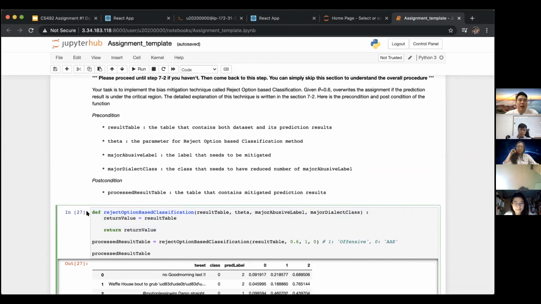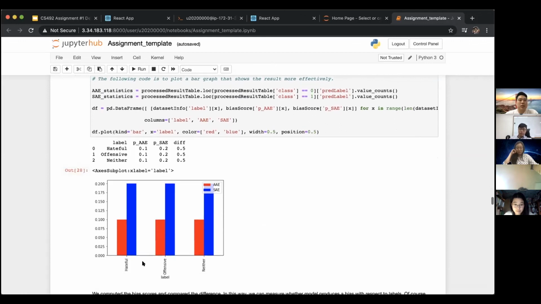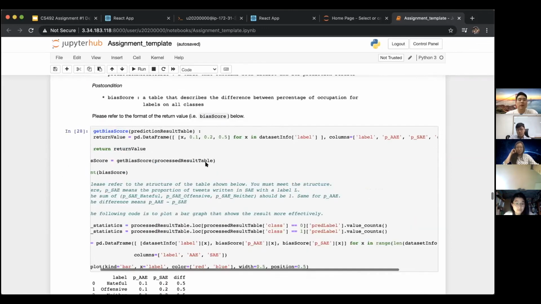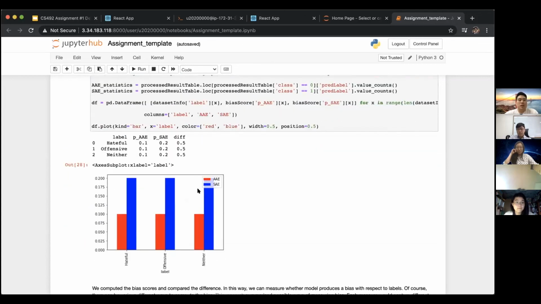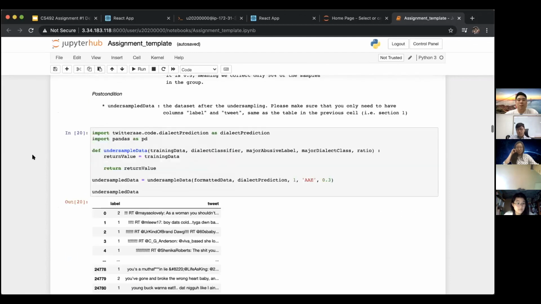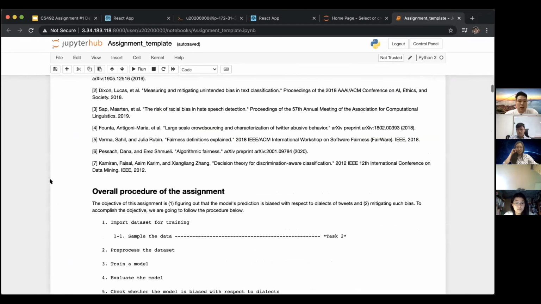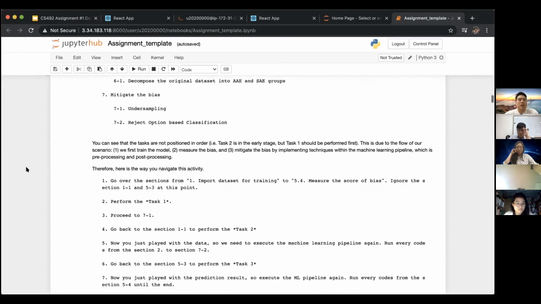And after filling it out, you can basically see the result like this. I already provided the template to plot the graph or print out the matrices, something like that. If you fill out the function, then the result is going to be right there. So yeah, this is a brief overview of the assignment, and you can read it, and there's pretty much every explanation here. If you have any question, then please let me know. Since I created this, I can answer everything.